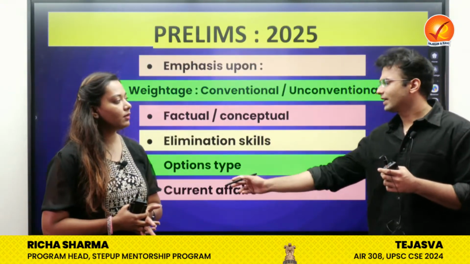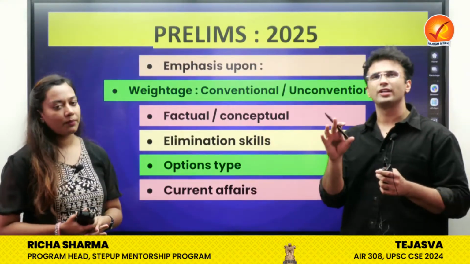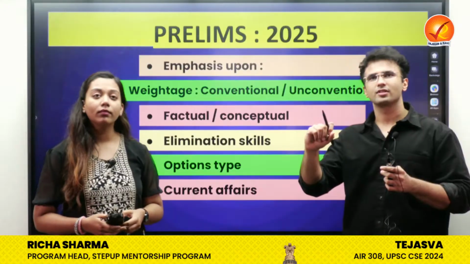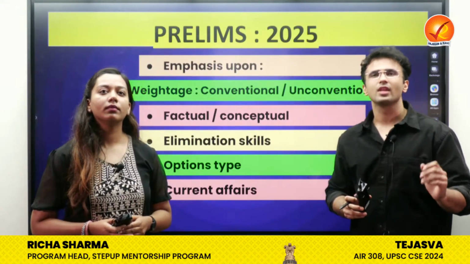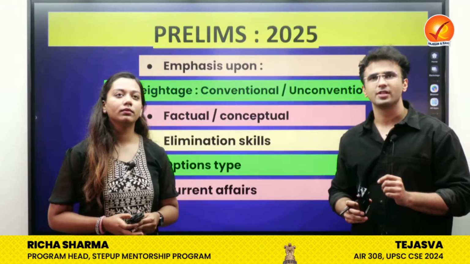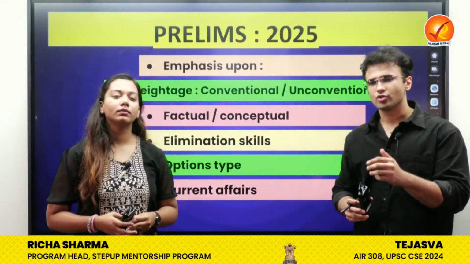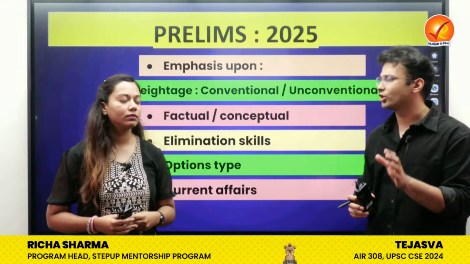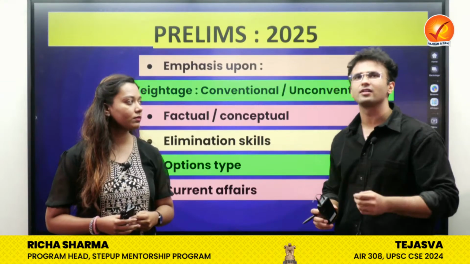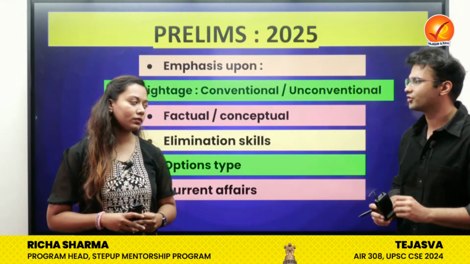As I told, the current affairs section in polity is reduced because the questions were directly from the statutory bodies, regulatory bodies, and the bare constitutional provisions per se. In terms of history also, the current affairs weightage has been reduced. So overall, in areas like polity and history, the current affairs part is quite small in share.